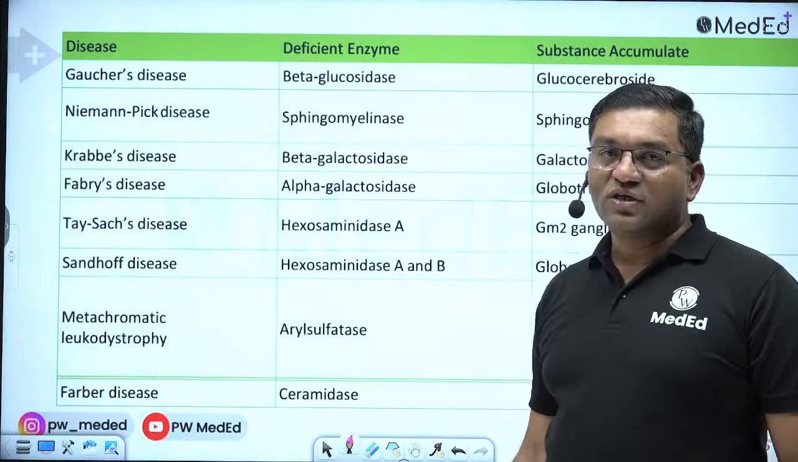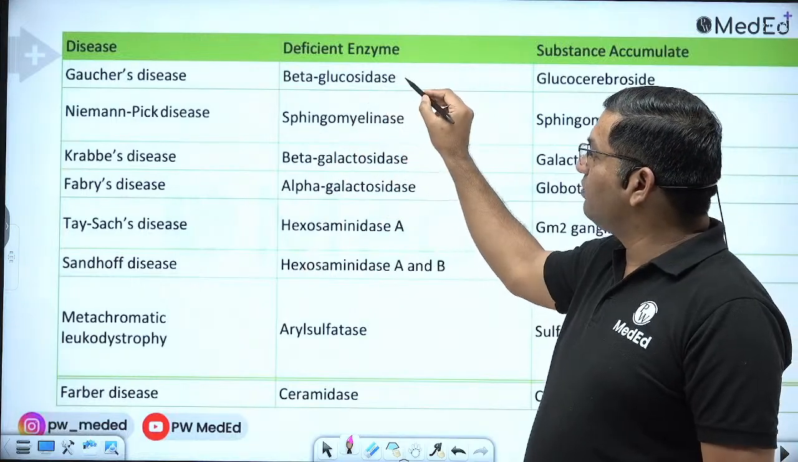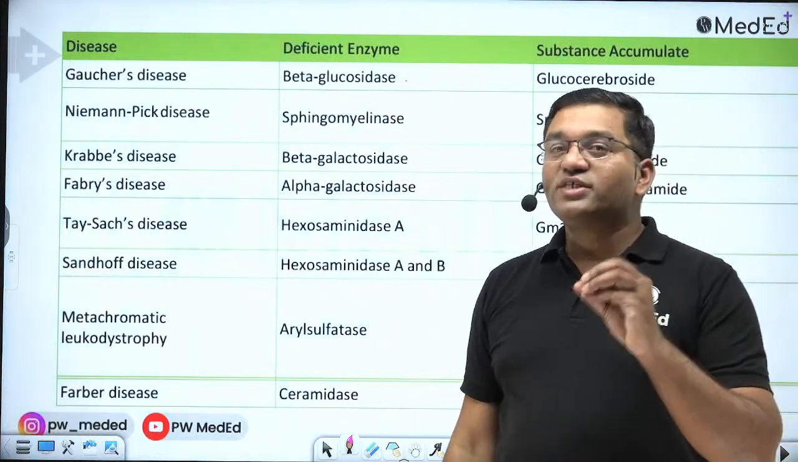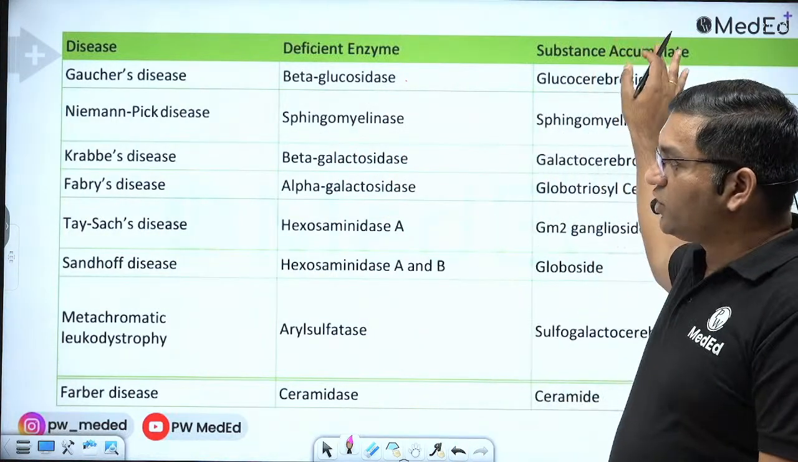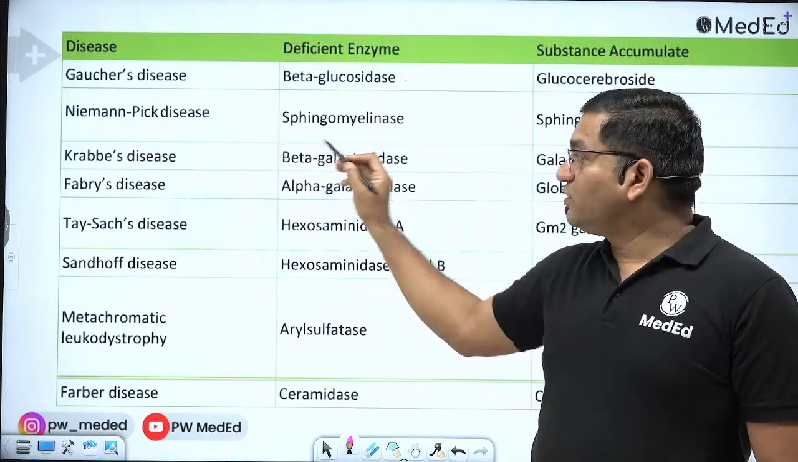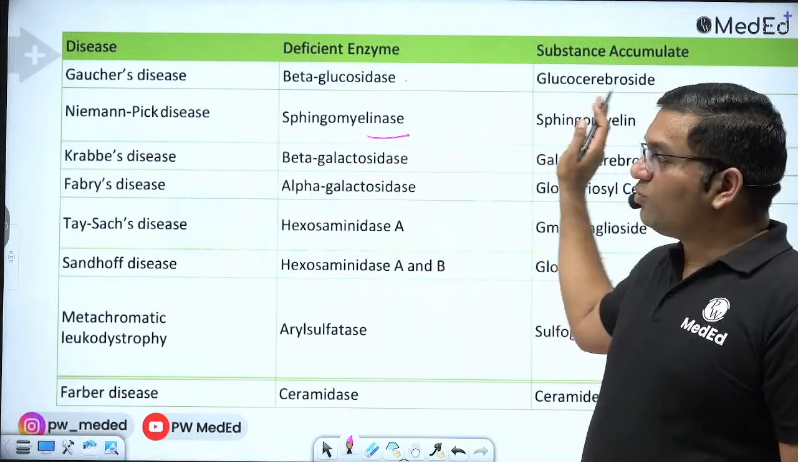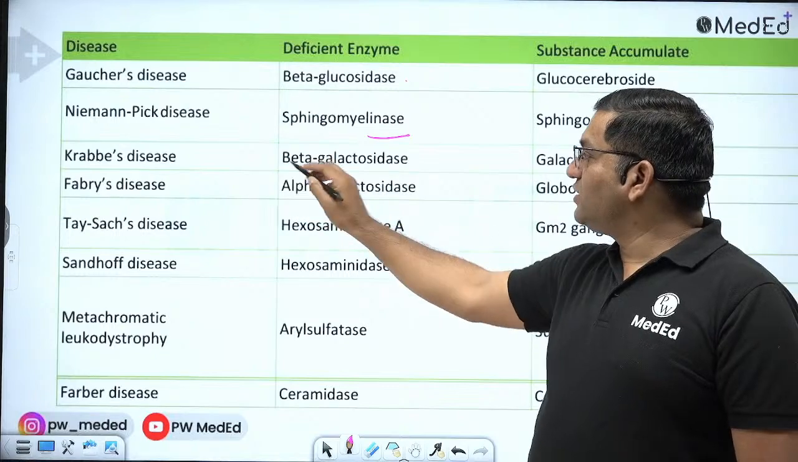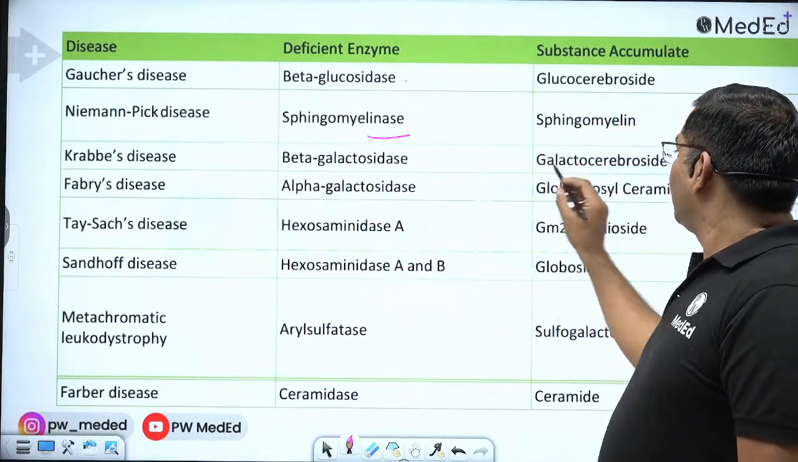Gaucher's disease is due to defect in beta glucosidase or glucocerebrosidase. There is accumulation of glucocerebroside. Niemann-Pick disease, it is sphingomyelinase defect. There is accumulation of sphingomyelin. Krabbe's disease, it is beta galactosidase defect.